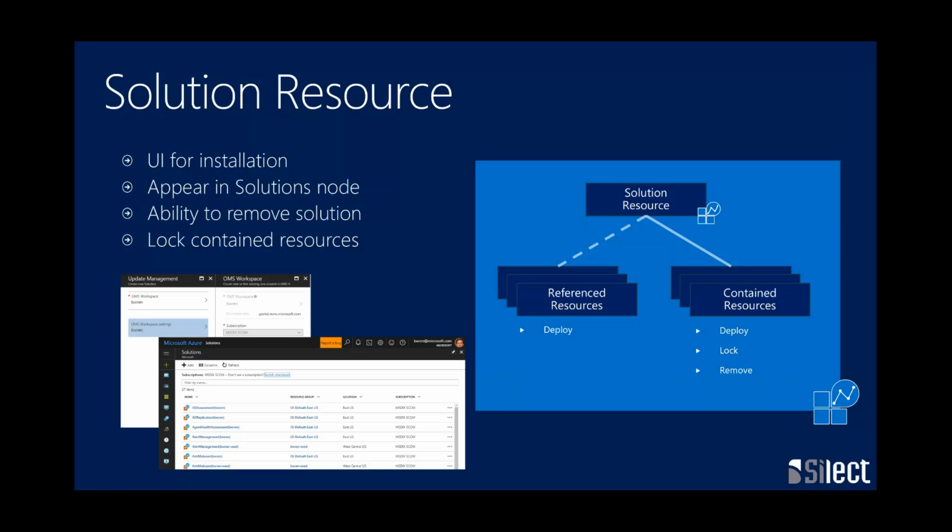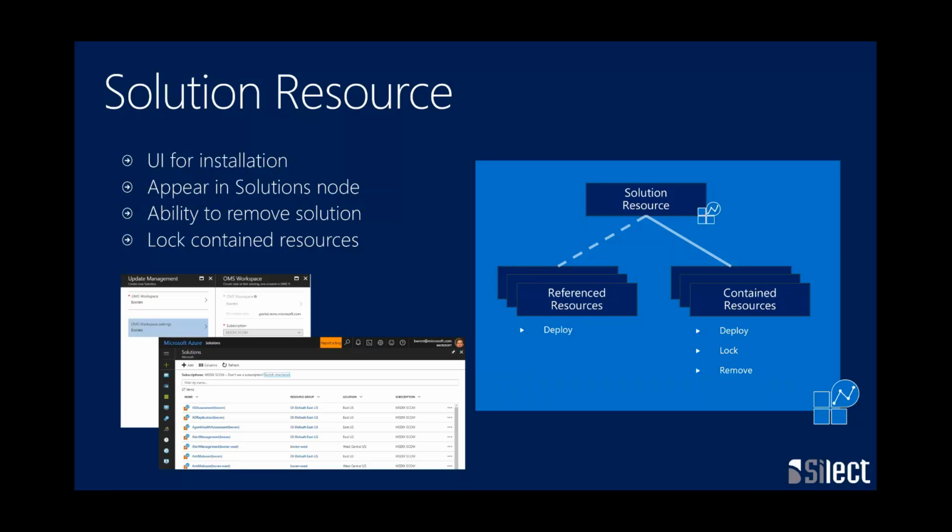Other resources we'll just call reference. We're just going to deploy them. We're not going to remove them after it goes away, and we're not going to lock them. The reason that you might do that, take for instance that module that I showed. I want to include that module in my solution so it gets installed because my Runbook needs it. But let's say I have multiple different solutions that share that resource. I don't want them to go away when one gets removed.